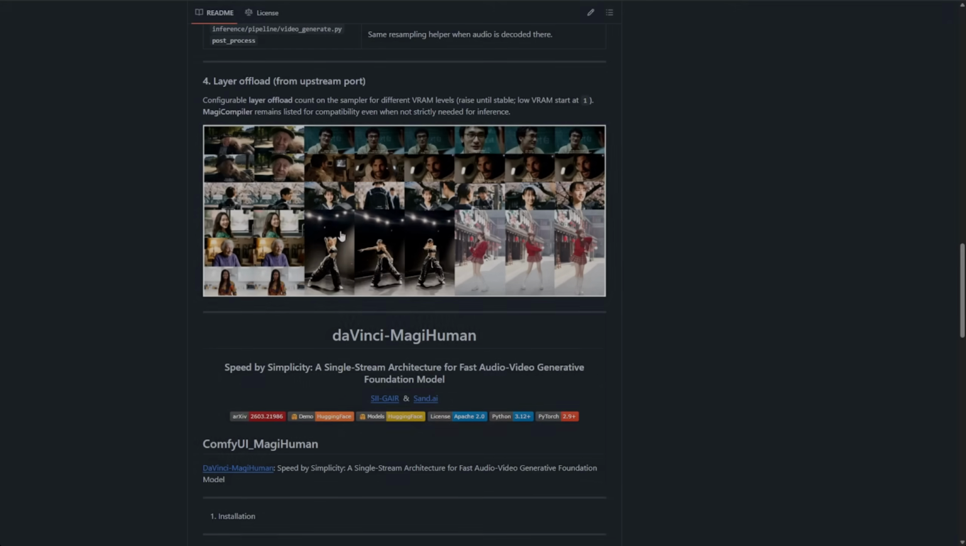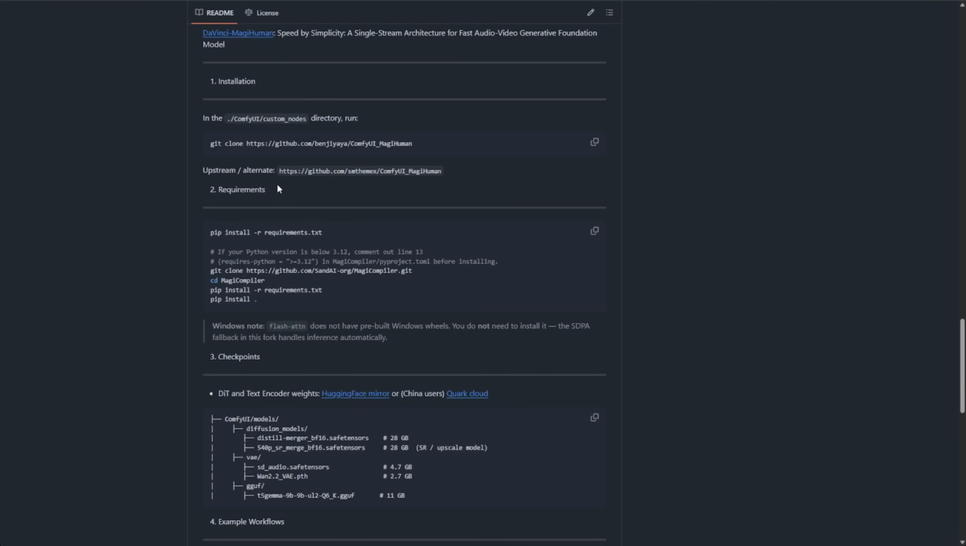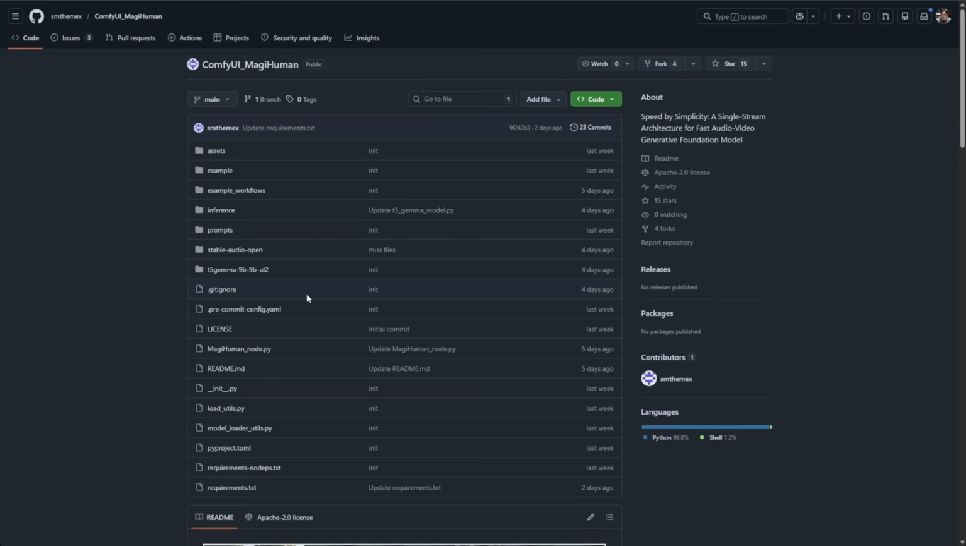Let's talk installation. Obviously, you need to drop these custom nodes into your ComfyUI subfolder. You can copy-paste the command line to git clone the repo right there. Alternatively, you could use the original repo, but I don't recommend it.